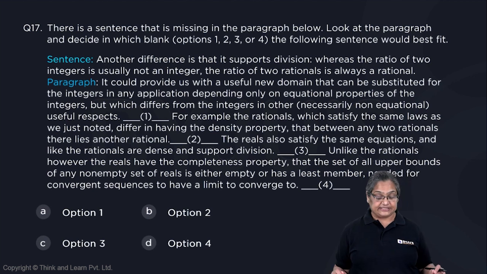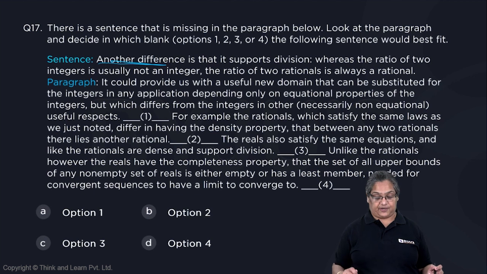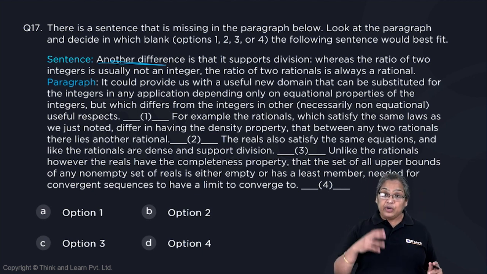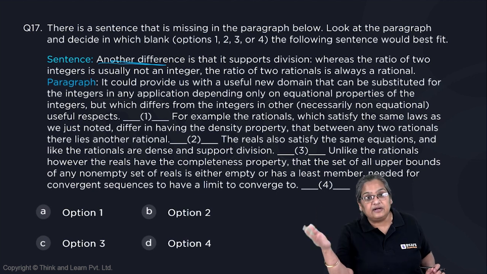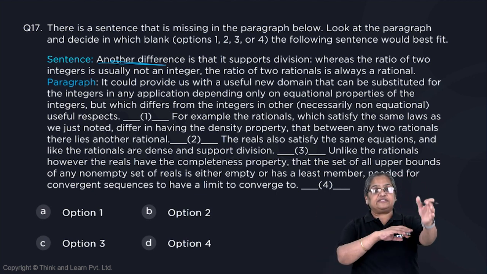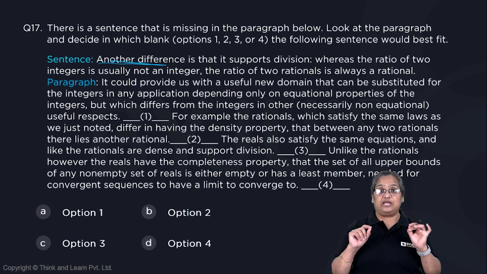Okay, the given sentences. Another difference is that it supports division. Whereas the ratio of two integers is usually not an integer, the ratio of two rationals is always a rational. So he's talking of another difference. So when you read the passage, keep looking out. If he says there is a difference, another difference, then you know after a difference, this another difference will come in. So these transition words are very important.